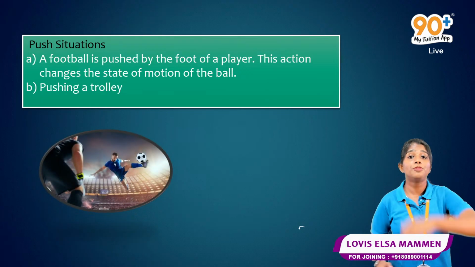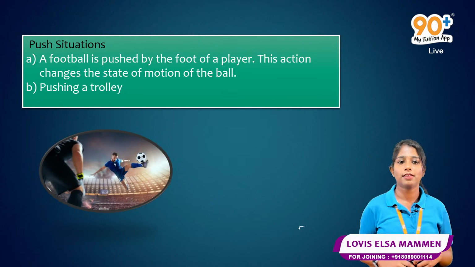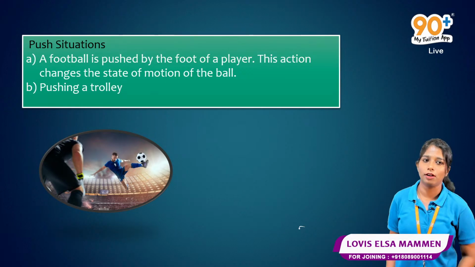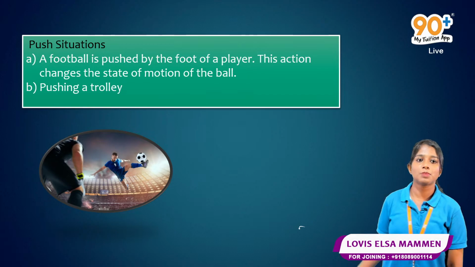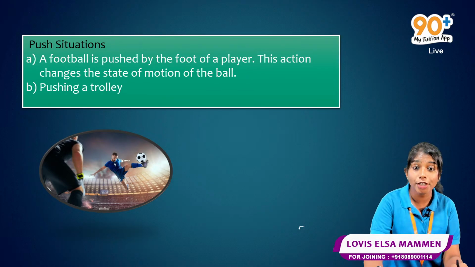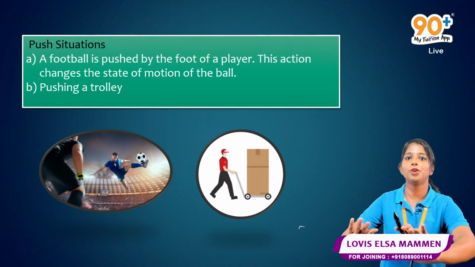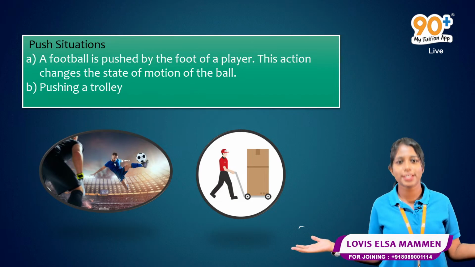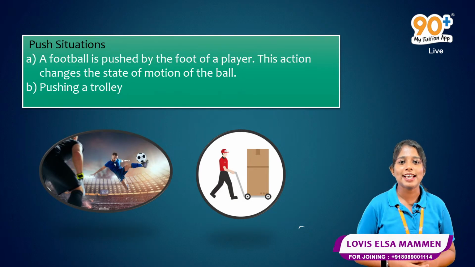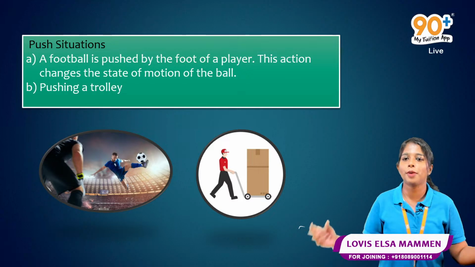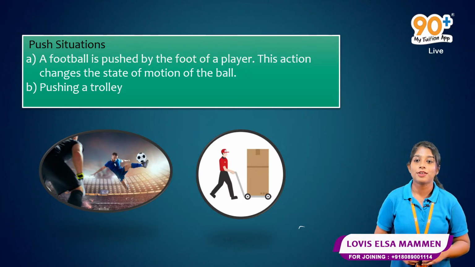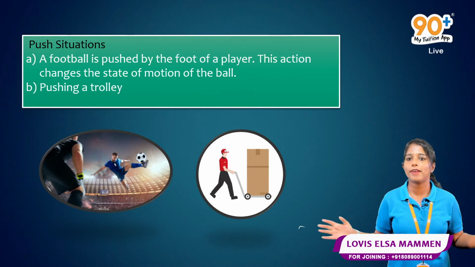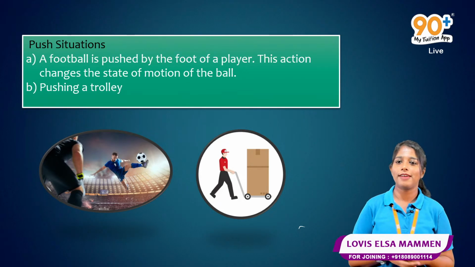A football is pushed by the foot of a player. Sometimes he will be pushing the ball; he is kicking, so he is pushing something. And pushing a trolley: he is applying force away from him. So that is a push situation. Got it? Understood? So force is a push or a pull. Two examples each. I hope you have understood this.